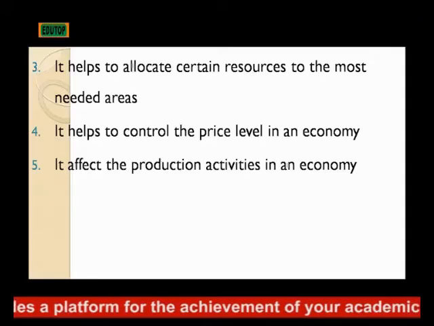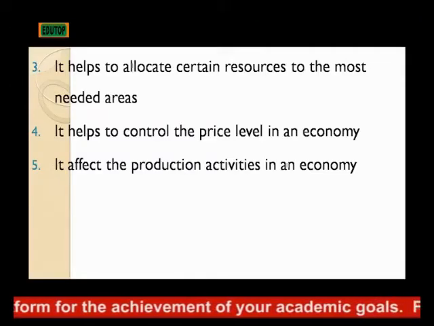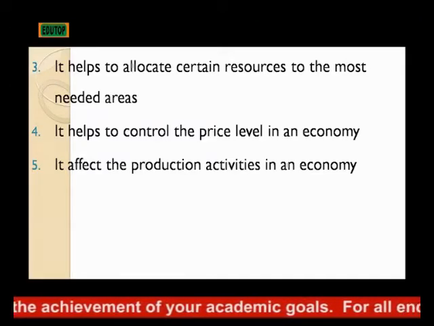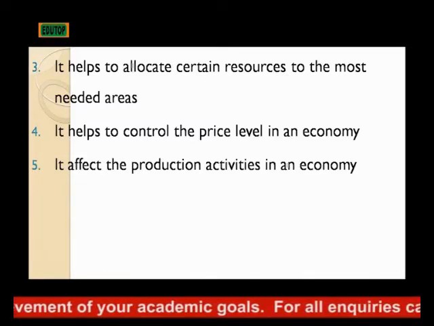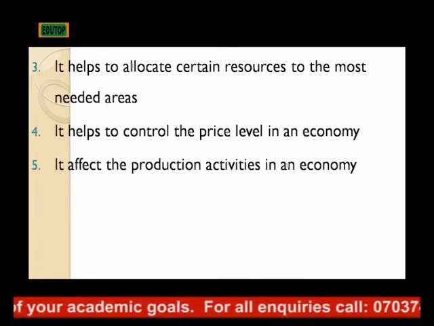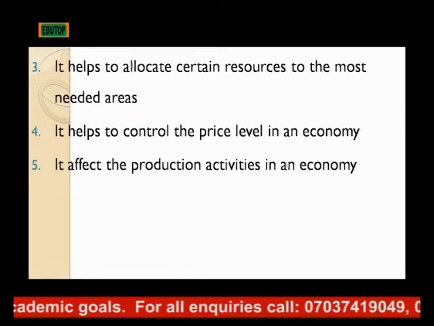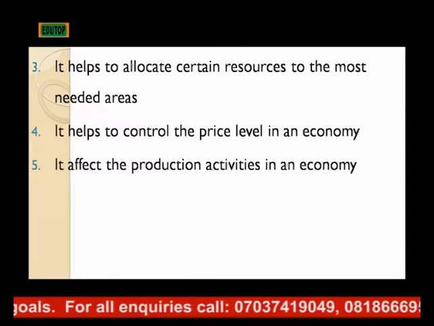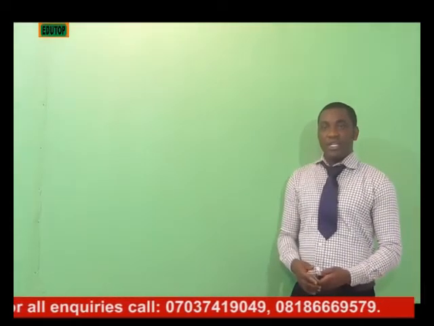Also, it affects the production activities in an economy. The production activities taking place in an economy, government has a way of influencing it, and one of the ways is with the use of the public expenditure. These are the ways that the government can use the public expenditure to influence the situation of an economy.